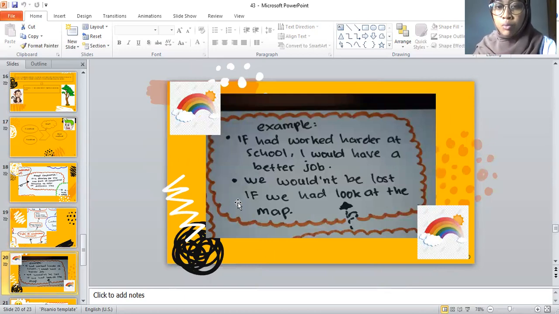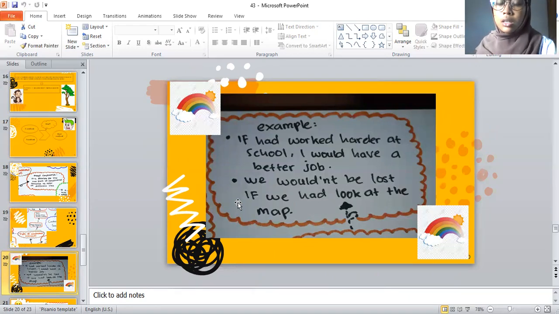Example, if I had worked harder at school, I would have a better job. We wouldn't be lost if we had looked at the map, but I didn't work harder, so now I don't have a better job. And I didn't look at the map, so now we are lost.